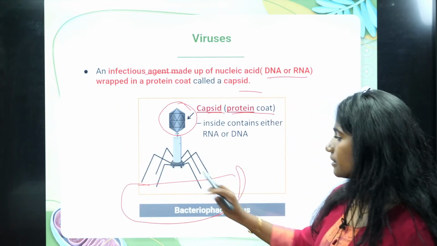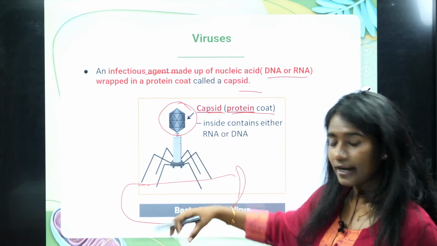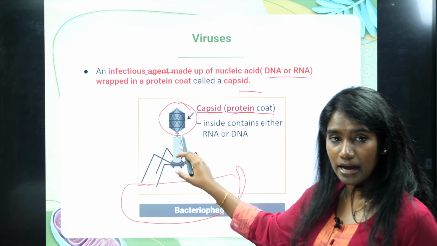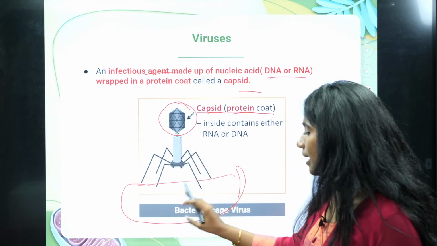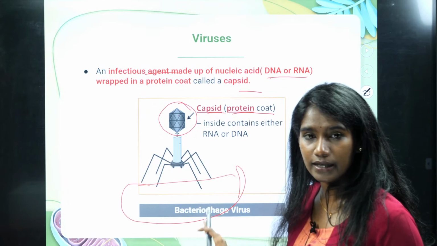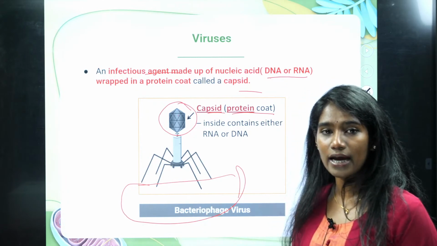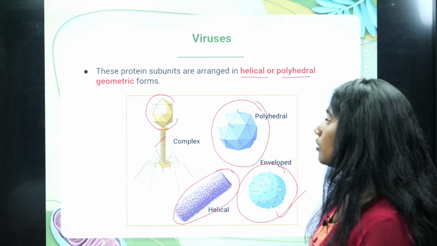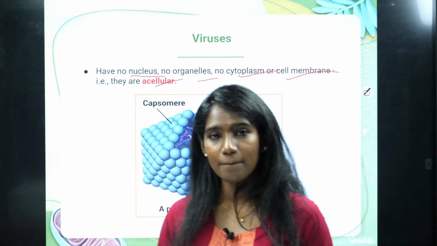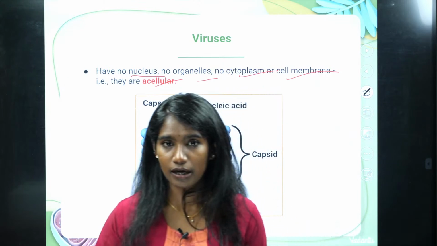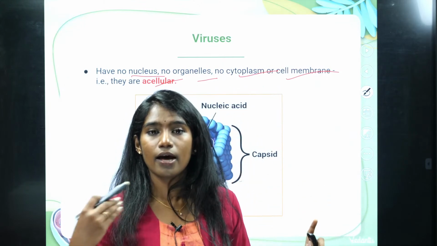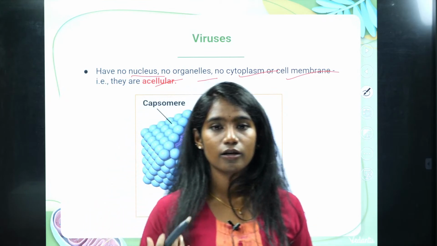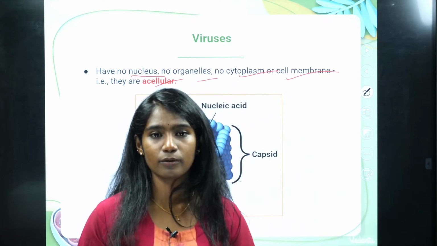So first this leg part will inject the cell. And then finally the nucleic acid that is present in this capsid will be injected into the host cell. Once the nucleic acid, which can be the DNA or RNA of the virus, enters into the host, then using the host machinery, that genetic material will multiply, and it will derive all the energy from the host.